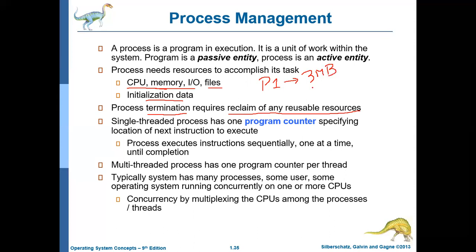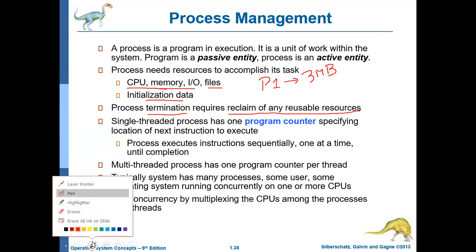So whenever a process terminates, the operating system will reclaim all the reusable resources. Another important point is these resources may be allocated either when the process is getting created or during the execution of the process.